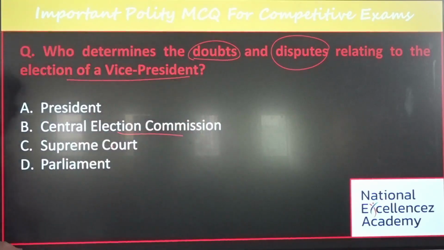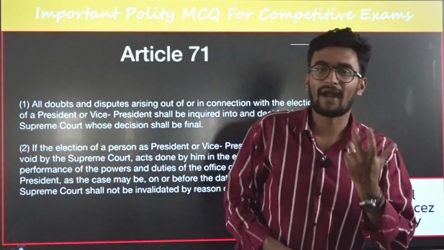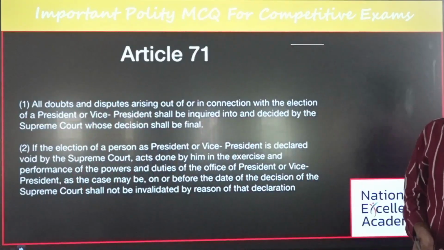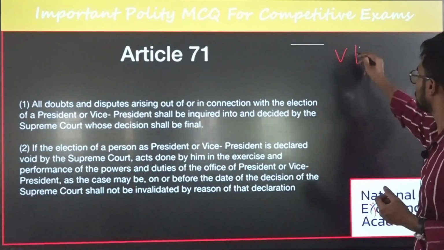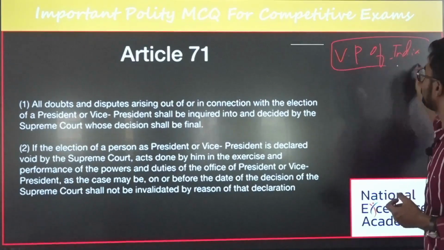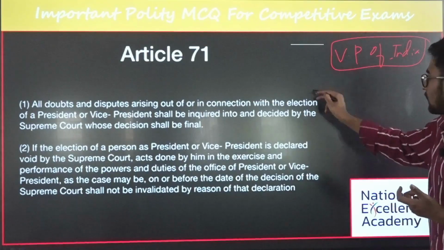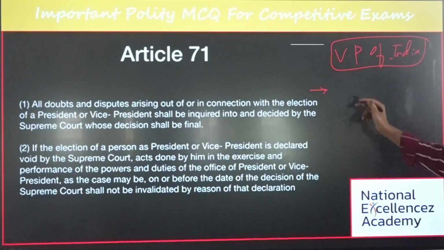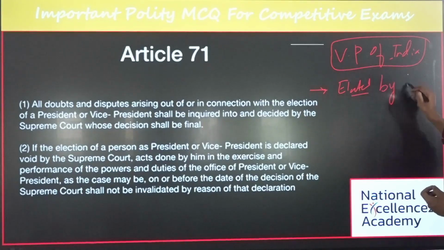Before knowing the answer, let's see a few basic provisions about the vice president of India. Firstly, he is elected by the Rajya Sabha and Lok Sabha.